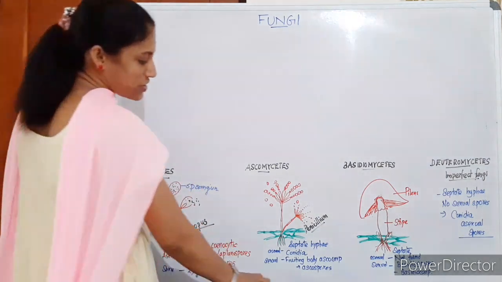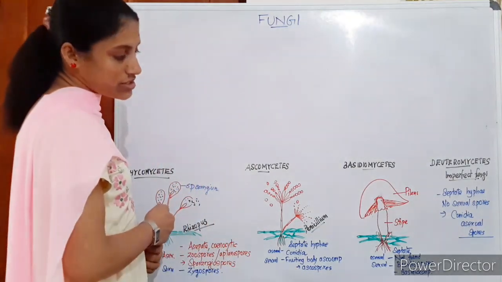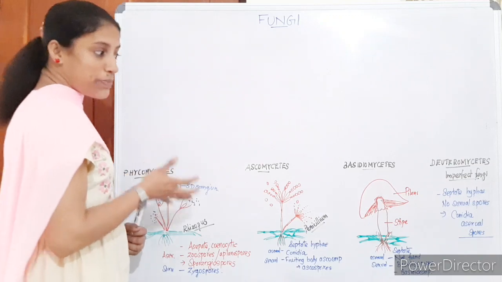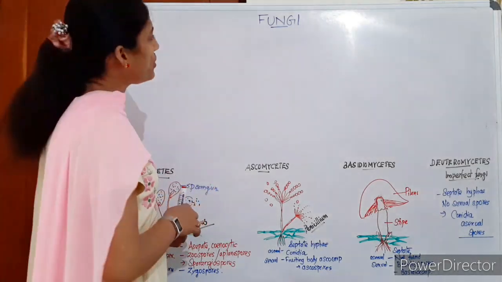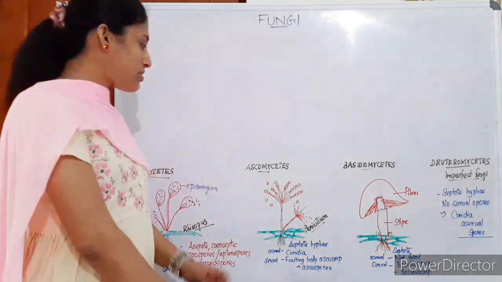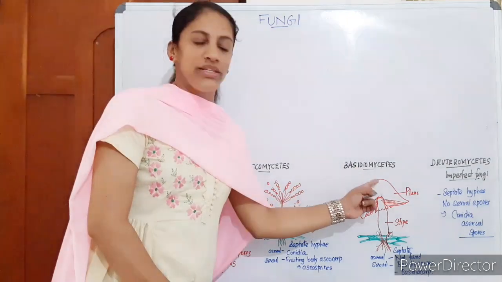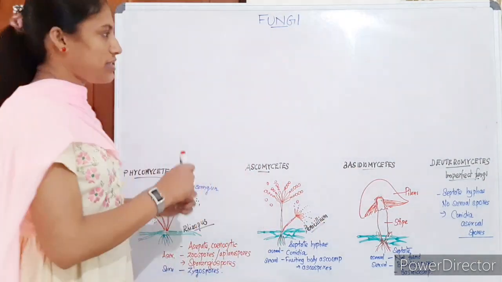This classification is based on a number of features: how their hyphae are, and what the reproduction strategies are. Based on so many features, this classification is done. Anyway, there are four major classes of fungi: Phycomycetes, Ascomycetes, Basidiomycetes, and Deuteromycetes.